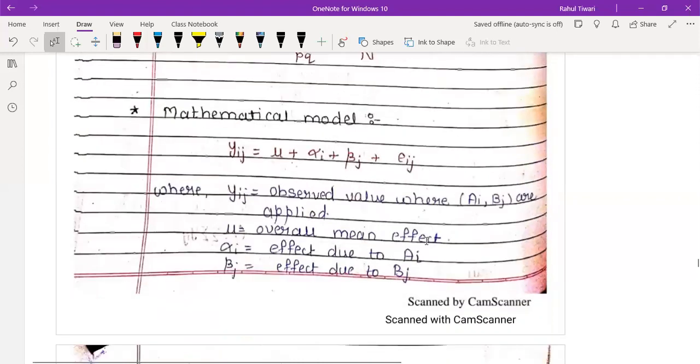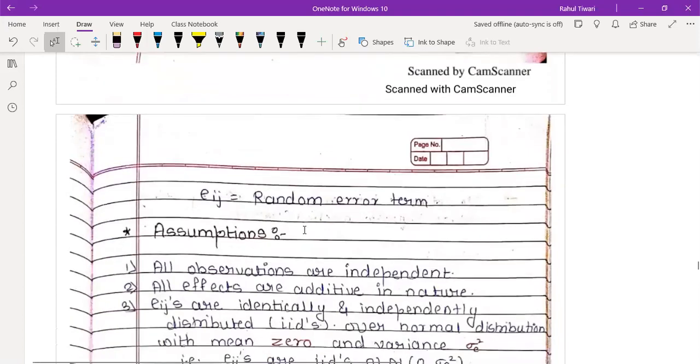Okay, because then if I start with this model, the procedure which you did in model 1, exactly the same procedure we have to follow for model 2, that is two-way ANOVA. Okay, so if you just look, only the beta comes in new in this picture, because alpha remained the same. What is y ij? Observed value where A i, B j are applied. Mu will be the overall mean effect. Alpha i is the effect due to A i, beta j is the effect due to B j. Remember, this is all you know very well. What is that? e ij is the random error.